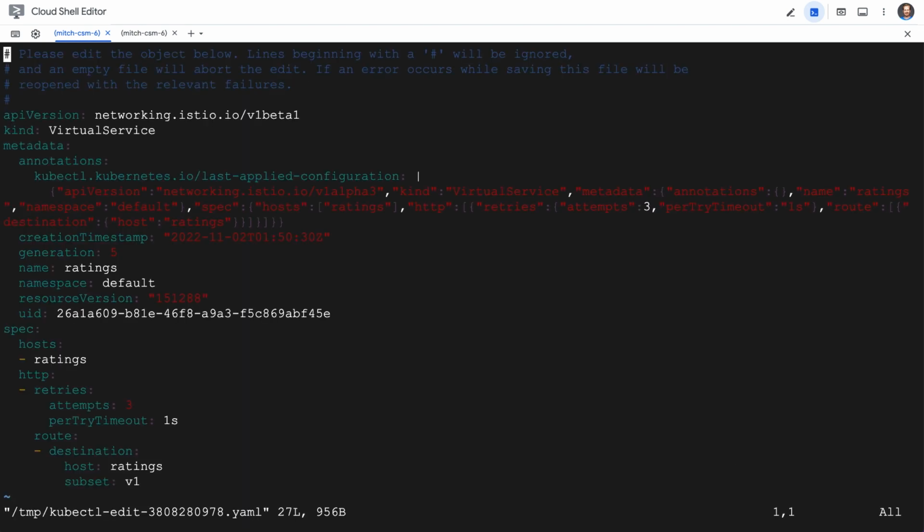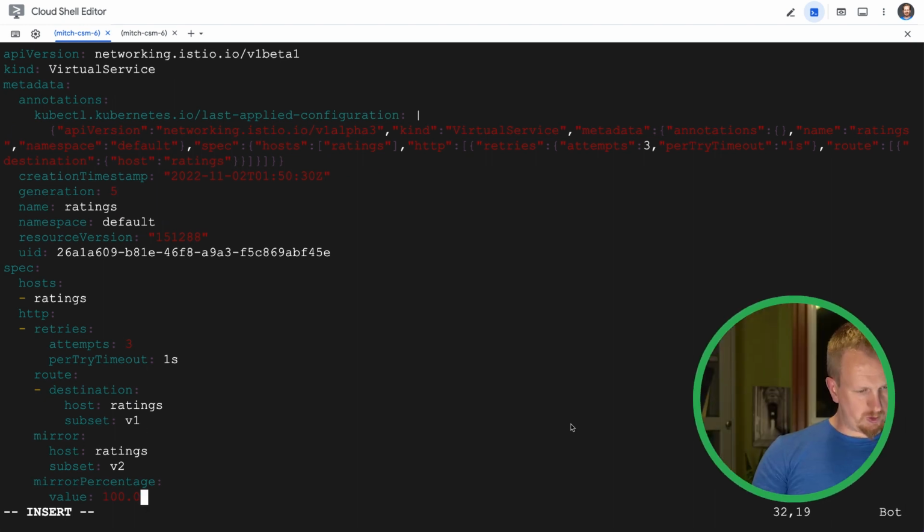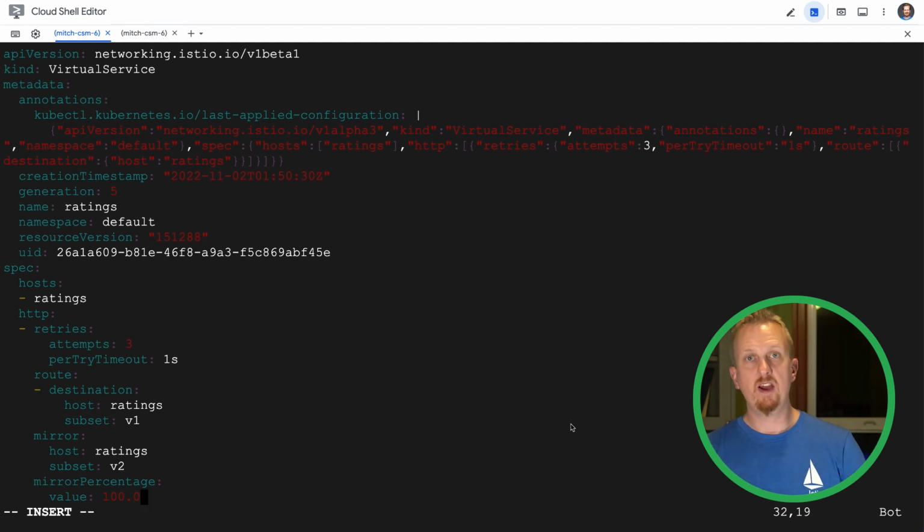Here's our virtual service. All right, so we're now telling our service to mirror 100% of our traffic to the rating service, to the V2 service.